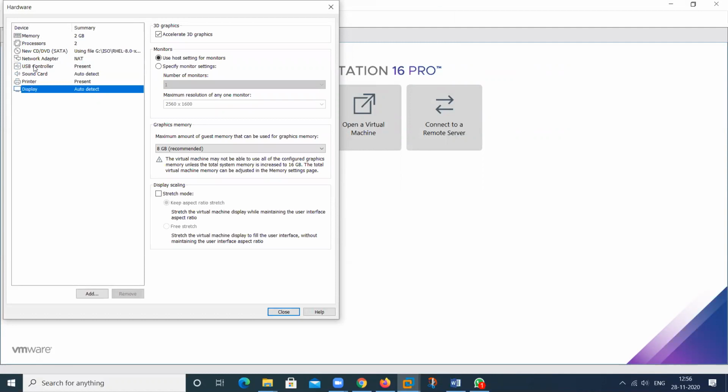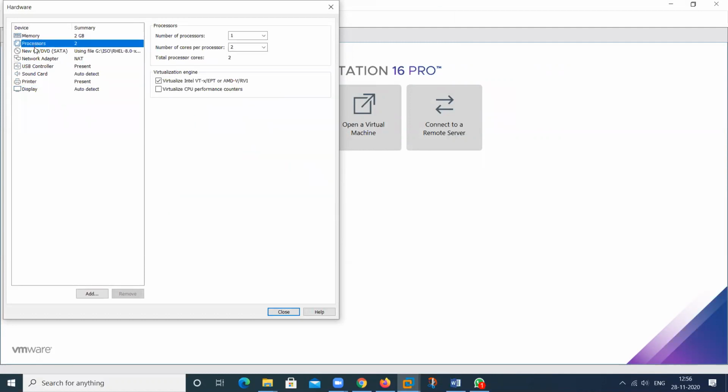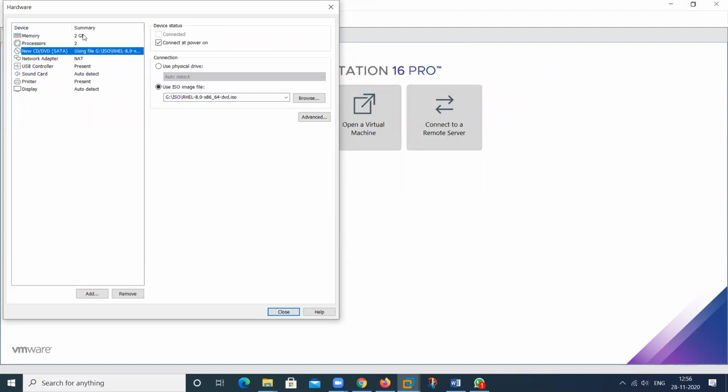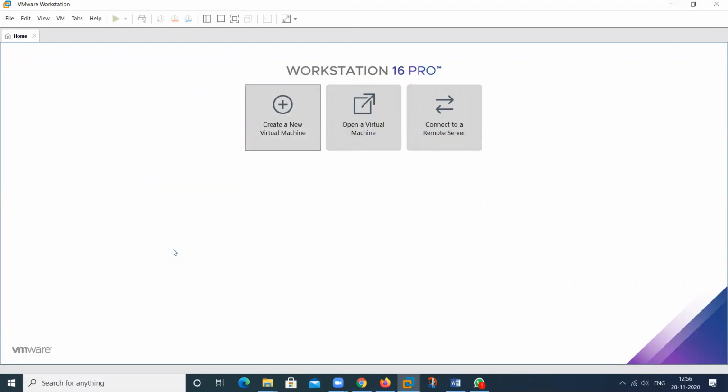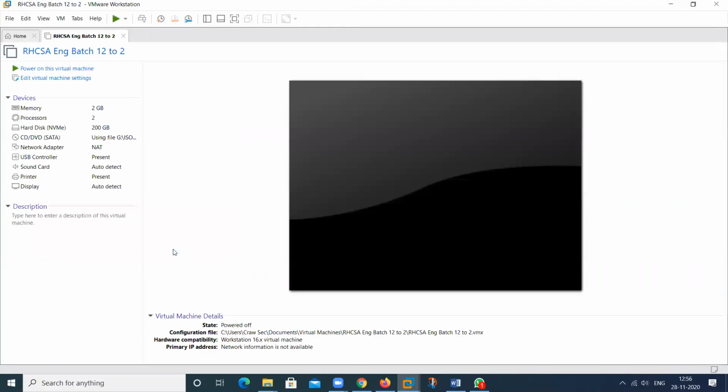There is no need to select here. So we use this one, and this one. Then all will be the same, no issue. Then click on close, then finish. Then power on this machine. So my virtual machine will be ready for the installation. Then click on this particular wizard.